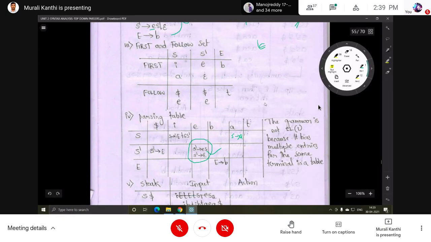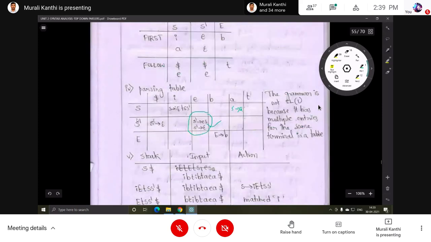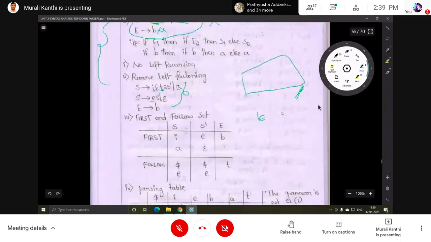Previously what I told was that the grammar is an LL1 grammar. Now what I am telling is, this grammar is not an LL1 grammar. How can you say based on the table? By looking in the table, if you see multiple entries, the given grammar is not LL1. No multiple entries, the given grammar is LL1.